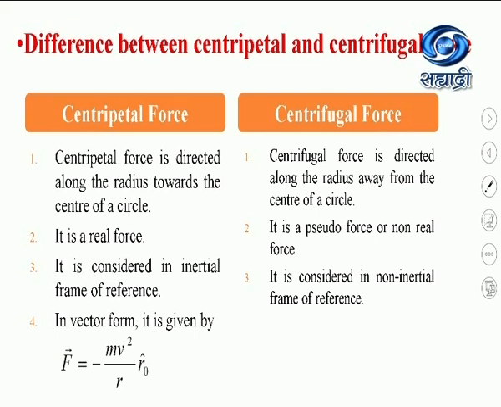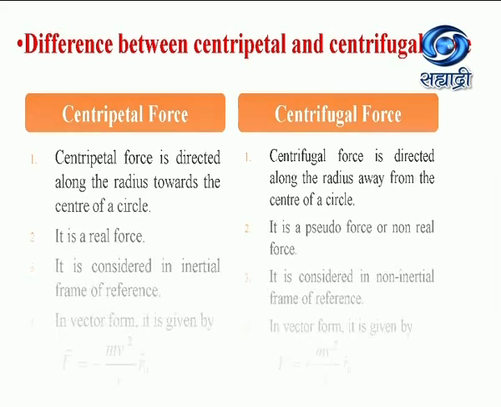In vector form, the centripetal force is given by the equation minus mv square by r into r0, that is the unit vector in the direction opposite to that of the force. Whereas in vector form the centrifugal force is given by plus mv square by r into unit vector r0.